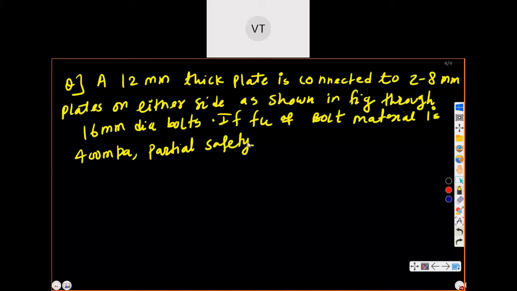Sometimes the partial safety factor is 1.25. Okay.